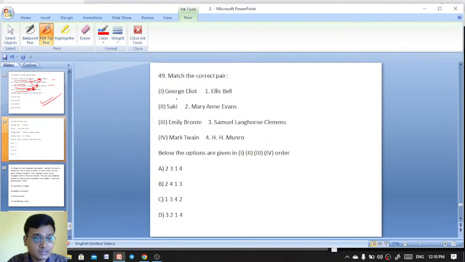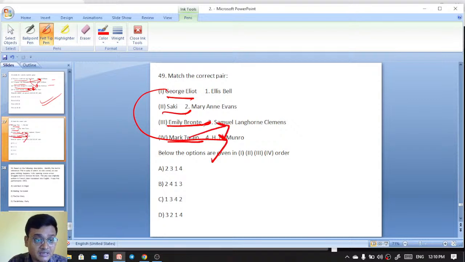Next question. George Eliot, Saki, Emily Bronte, Mark Twain. Saki is by H.H. Munro. Mark Twain is Samuel Langhorne Clemens, Emily Bronte is Ellis Bell, and George Eliot is Mary Ann Evans. This is how it is matched.